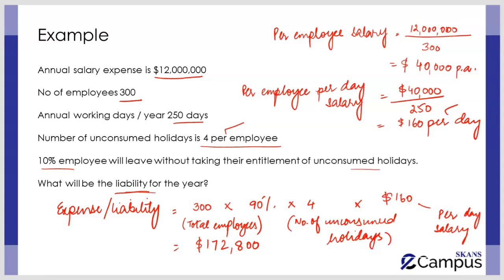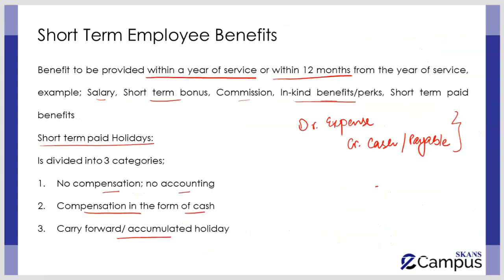So you should know that a stepwise approach needs to be taken, in which first of all you calculate the per employee salary, then you calculate the per employee per day salary, and then you calculate the estimated number of employees and number of days that are going to be consumed in the next year, and you multiply it with the per day salary to get the final amount of expense. The double entry you have already seen. So this is the accounting treatment of short-term benefits.